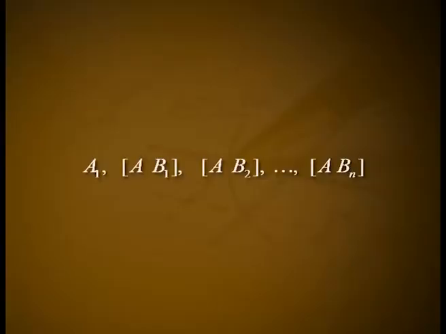Thus, we see that the equation AX is equal to B is consistent if and only if each of the matrices (A, B1), (A, B2), etc. (A, Bn) has the same rank as A. That is, if and only if each of the columns of the matrix B is linearly dependent upon the set of columns of A. These conditions are equivalent to saying that the matrices A and AB have the same rank. Thus, the matrix equation AX is equal to B has a solution if and only if the matrices A and AB have the same rank.